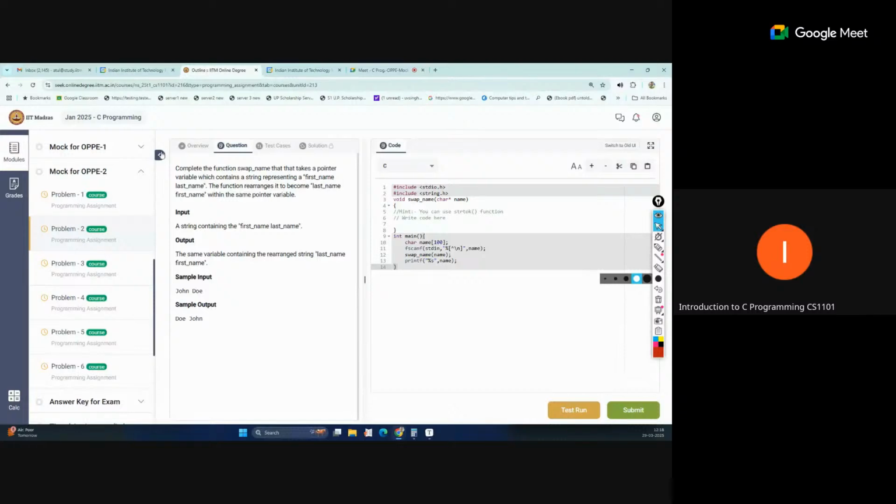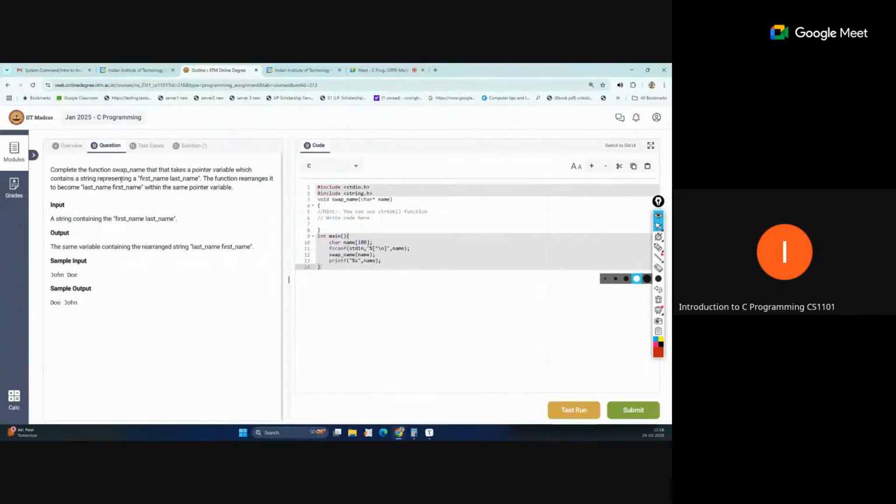Okay, so let's read this. Complete the function swap name, this is repeated 2 times, that takes a pointer variable which contains a string representing a first name and last name, as first name, space, last name. The function rearranges it to become last name and first name. So this is just like swapping the first name and last name. You have two words here, representing first name and last name, and they should be swapped in the output. You are getting this string as a pointer, so you can also traverse it like an array with indexing.